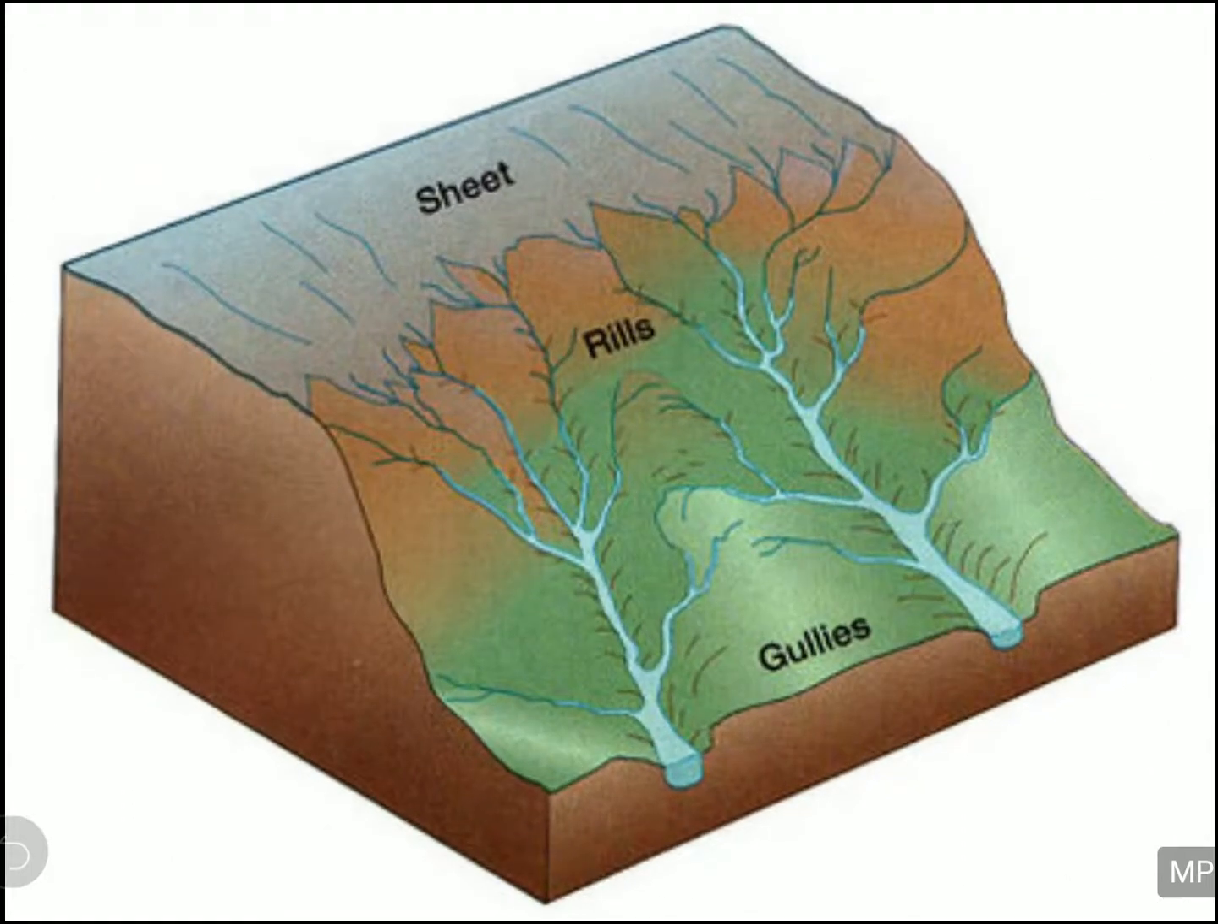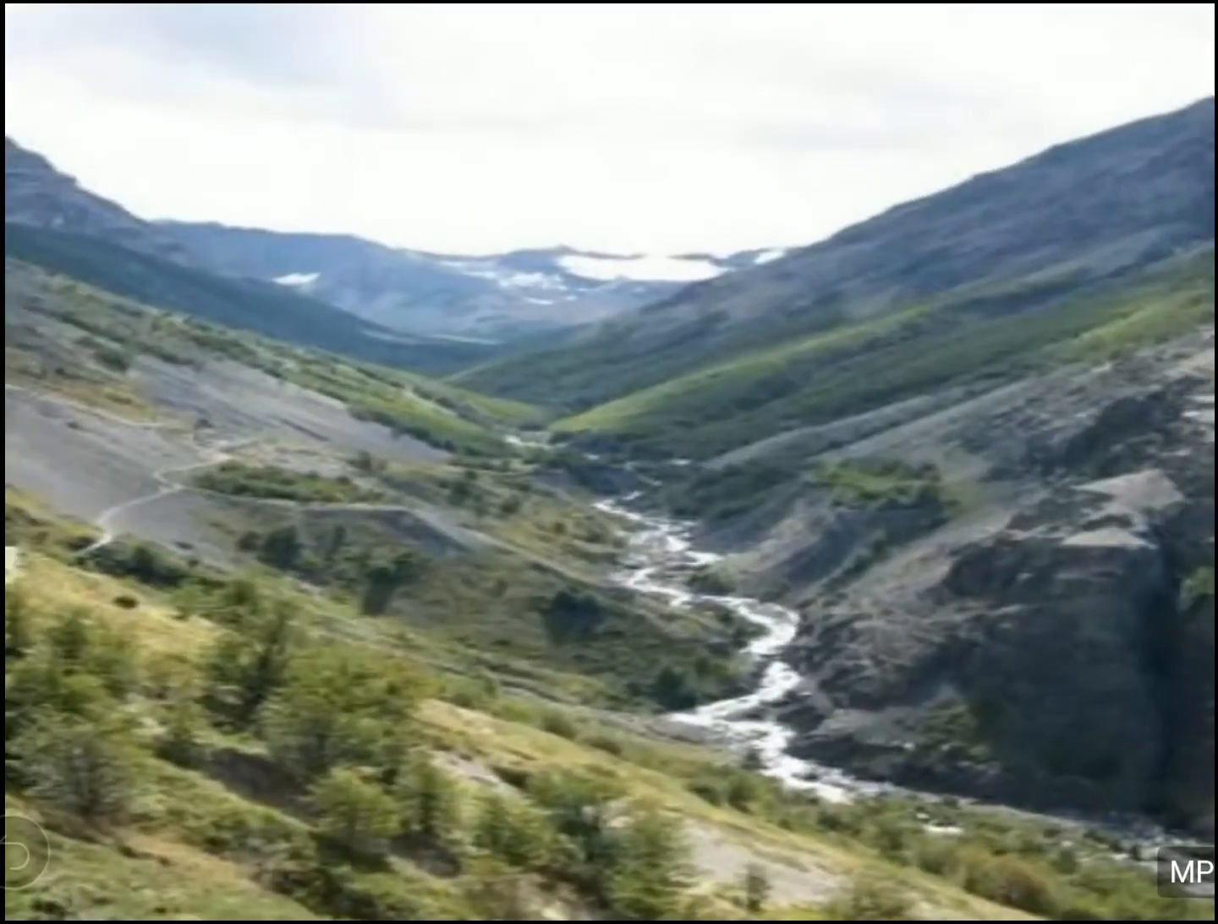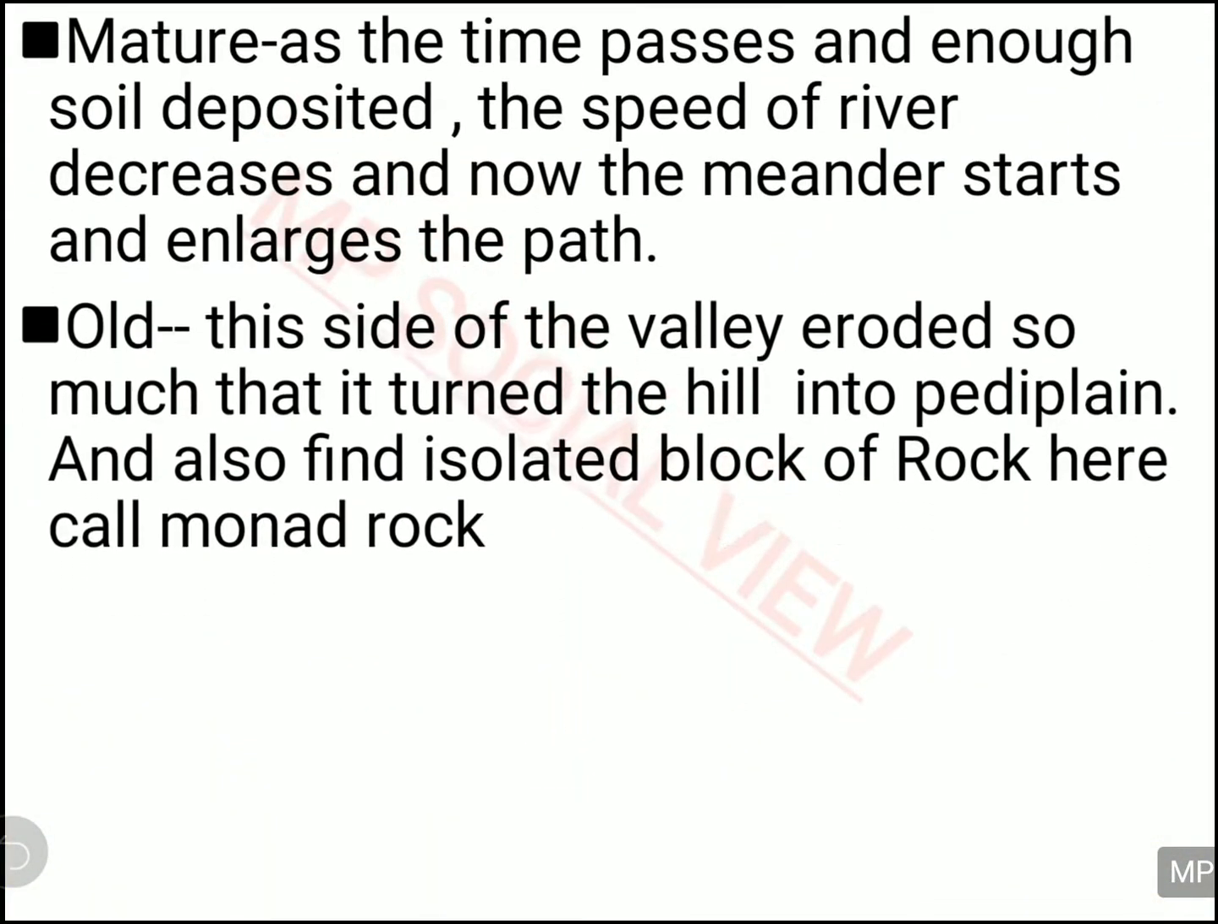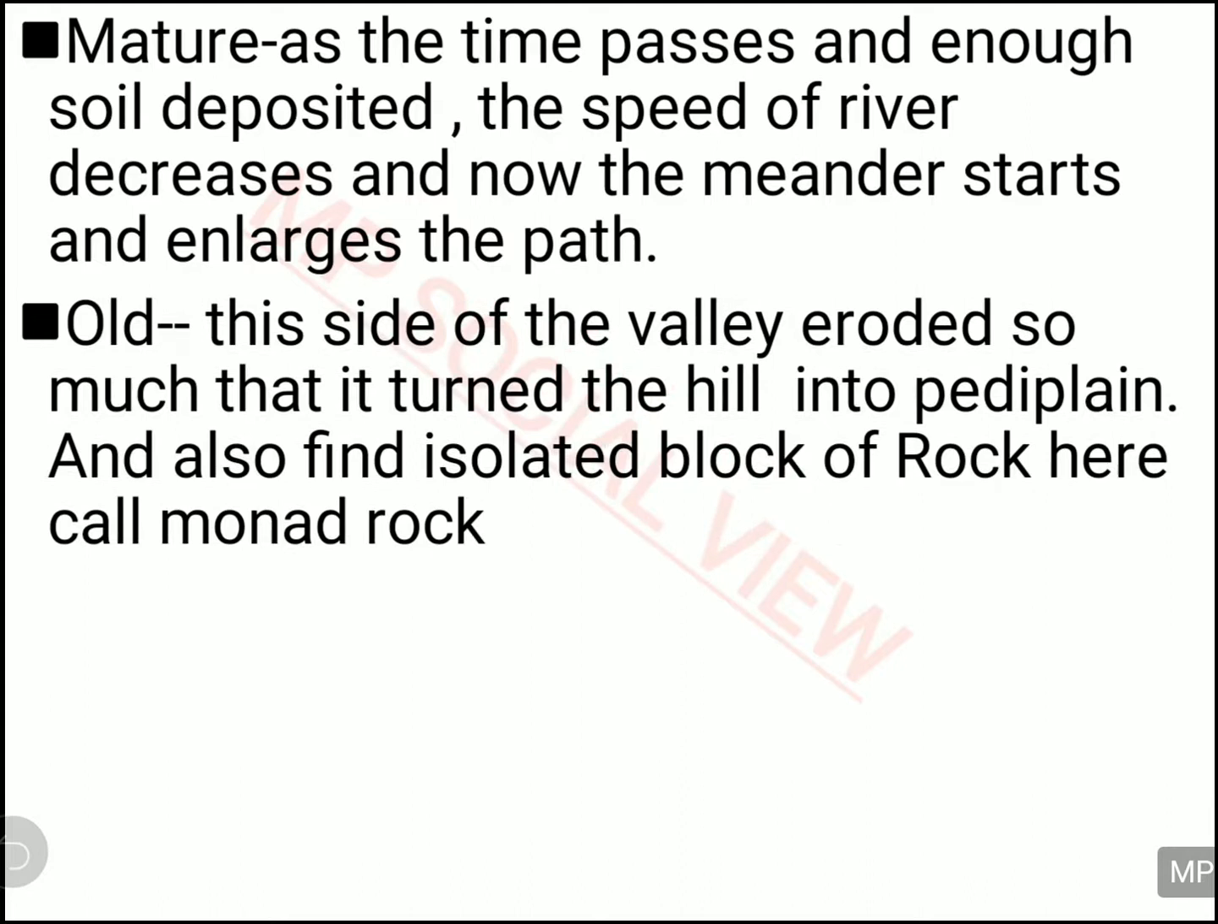First, let me show you the picture of railings and gullies. First the railings are made, the marks are being made on the hills and the mountains, and then this mark becomes wider and turns into gullies, and further the gullies become wider and turn into a valley. And now let us discuss the phases of the running water, that is youth stage, mature stage and the old stage.